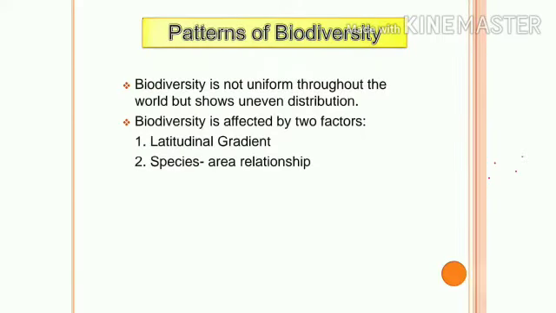The next part is called pattern of diversity. See, in earth space it is not equally distributed. It is an unequal form. In some areas it is more, in some areas it is less. According to that, we are learning here two factors.